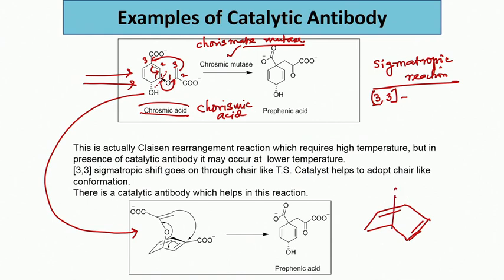So, this is the O, then the double bond, and this is the CO2 minus, and here you have a CO2 minus. So, when the reaction takes place, the arrow goes like this, you have a transition state which will look like a chair form, which looks like a chair.